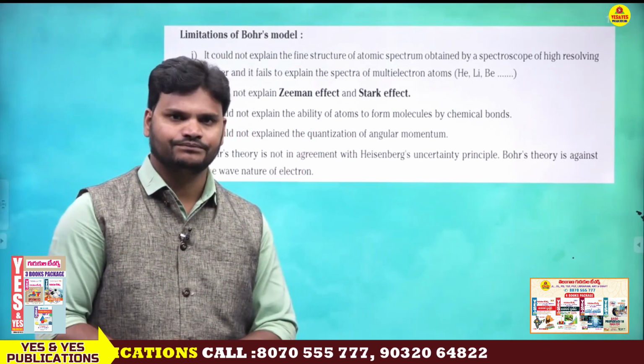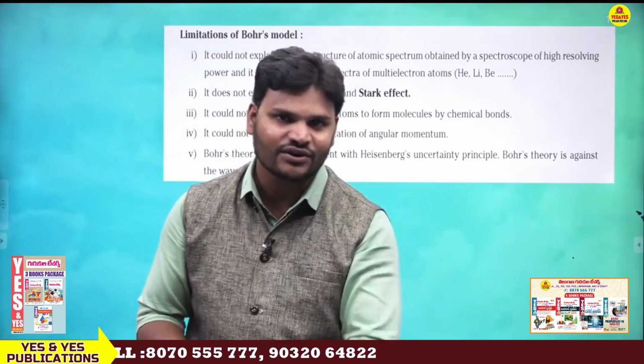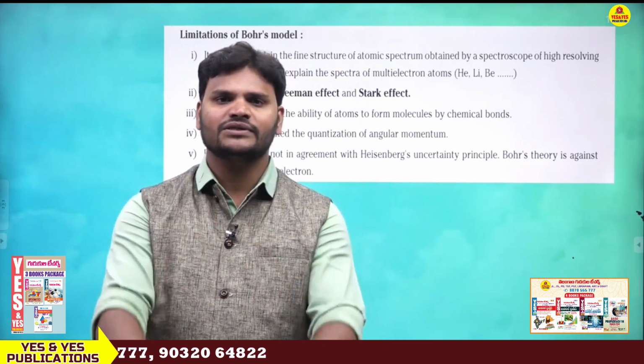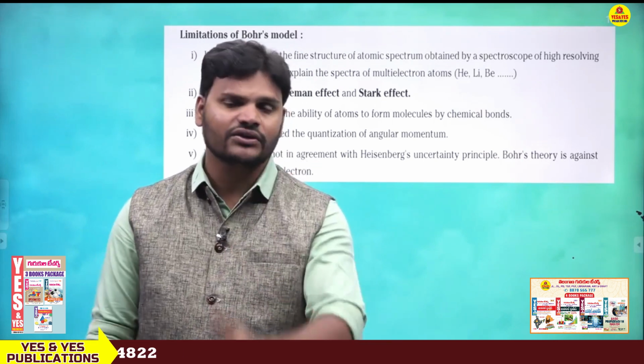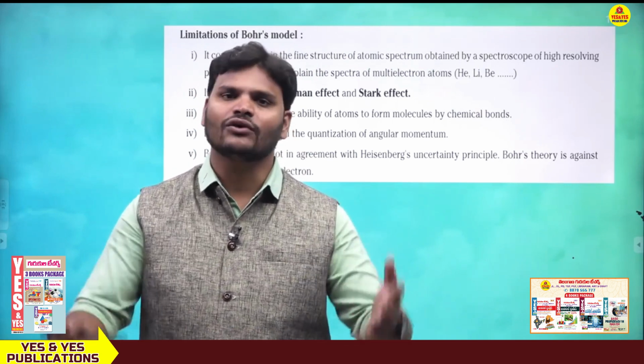Clear? So finally, what is the structure of atom? The center part of the atom is the nucleus. The nucleus is made up of protons and neutrons, and electrons circulate around the nucleus. Is it clear? So these are the atomic models.